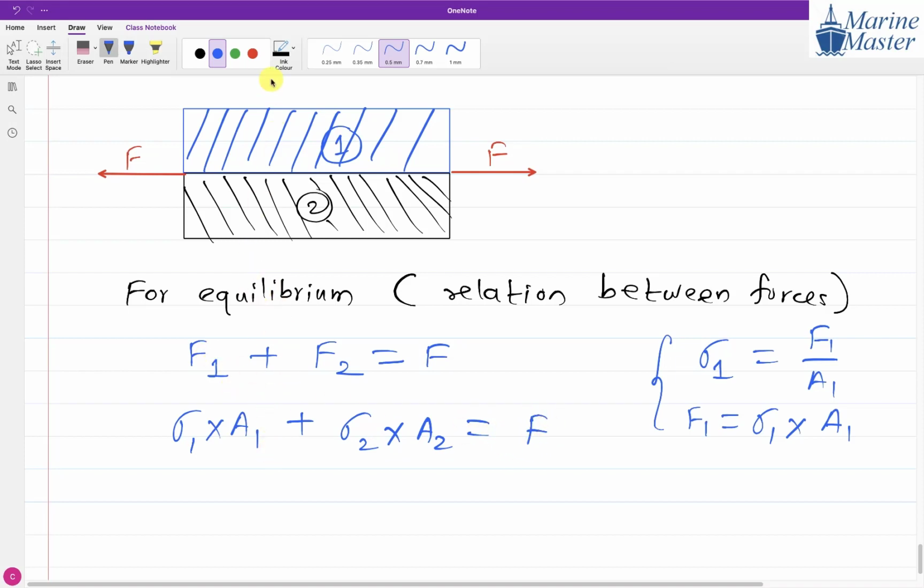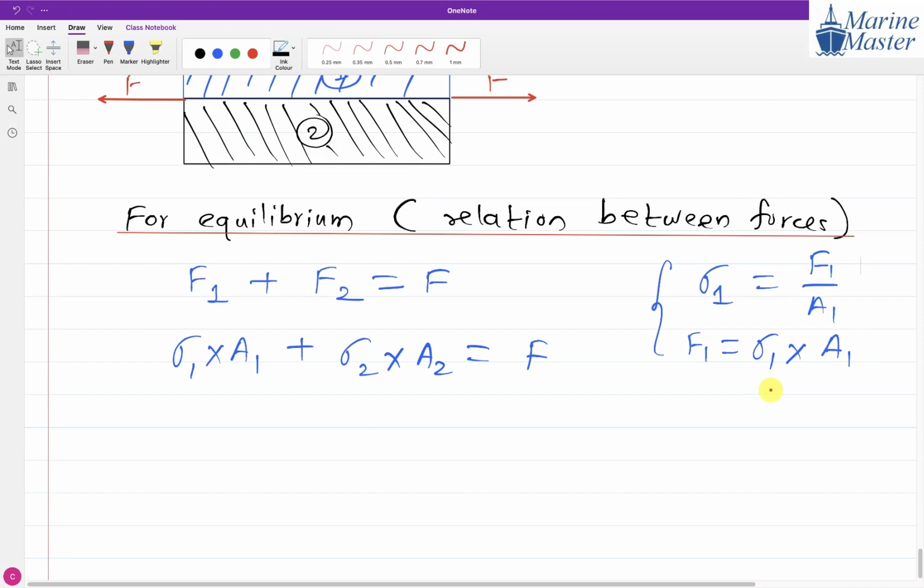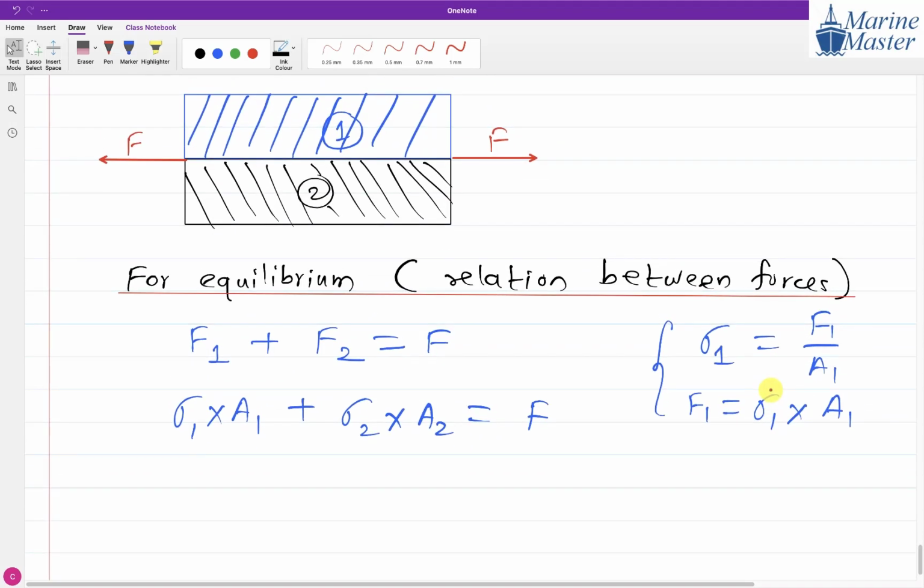Anyone have any doubt in this equilibrium scenario, guys? Sir, can you explain this equilibrium scenario once again? Yes, sir, no problem. See, guys, one minute. Don't write anything. Let me first of all explain once again. What is meant by equilibrium? Equilibrium means state of balance. So whatever external force we are applying, where will it go?